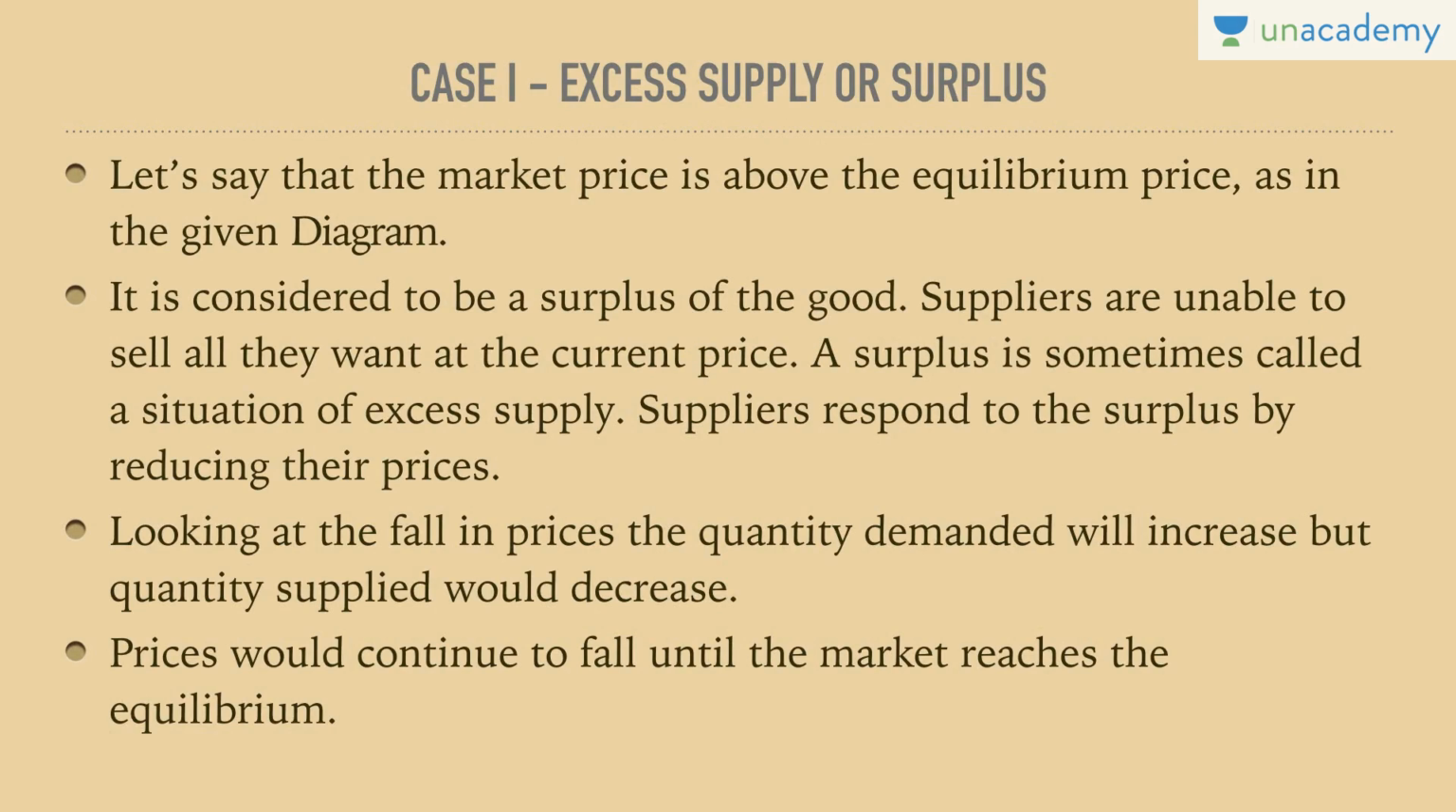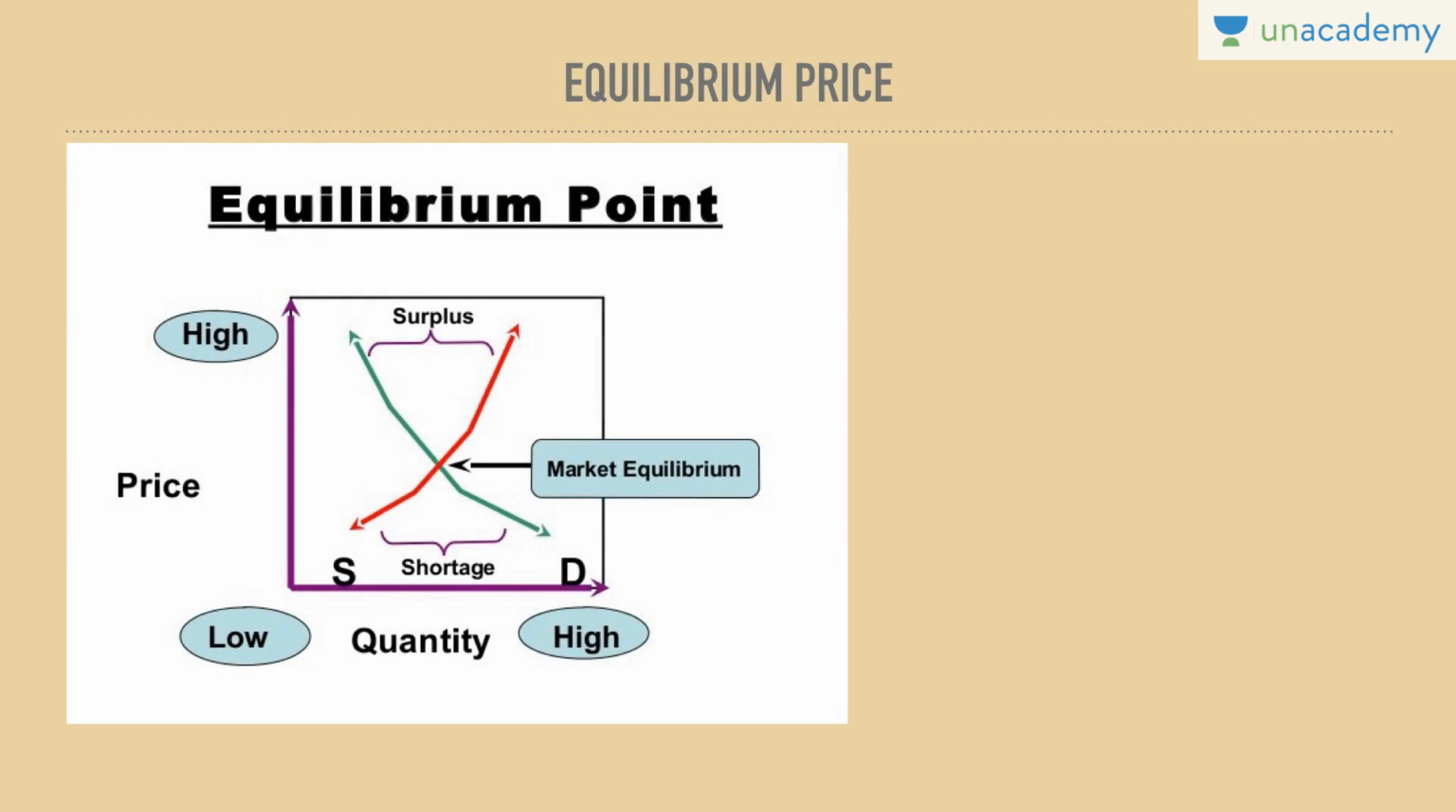Suppliers are unable to sell all they want at the current price, reason being that the prices are not acceptable to the buyer. This is sometimes called a situation of excess supply, and suppliers respond to the surplus by reducing their prices. So unless the suppliers reduce their prices, the entire stock of the surplus would not be demanded. Hence, they would have to reduce price from here to here, and buyers would increase their purchasing capacity from here to here.